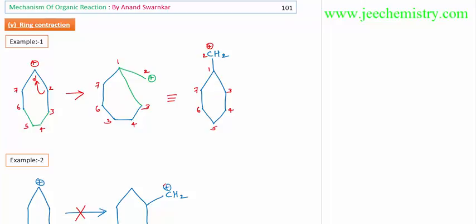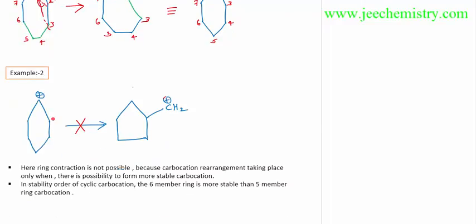Here this will shift to these positions. Now it will join to these positions. Now it will become free. This will actually join to these positions. It will become free. Now it will become free. This plus charge will come to this position, 1, 2 positions, and here the carbocation is shown. After the rearrangement, the carbocation will come to these positions. After the rearrangement, this hydrogen will shift to this position. The carbocation will come to this position. So this ring contraction is occurring to become a more stable carbocation.